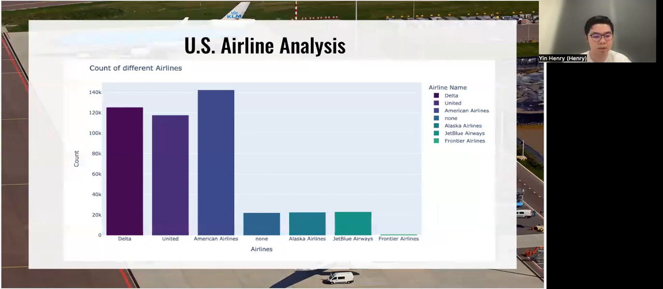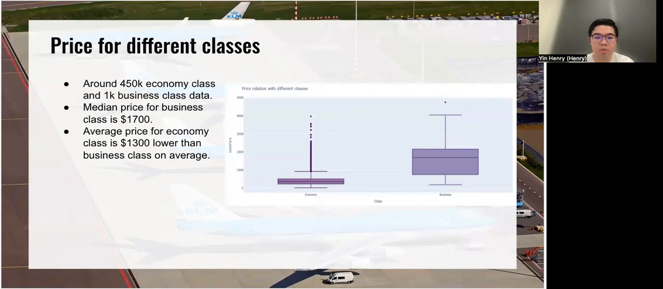So I will introduce the EDA of American Airlines. This is the national flight information counted by the company. We can see Delta, United, and American Airlines have the most count. And we can see the price difference for different classes.